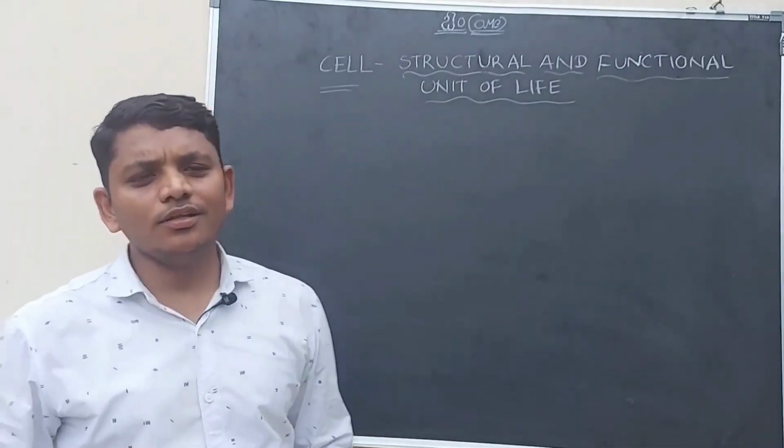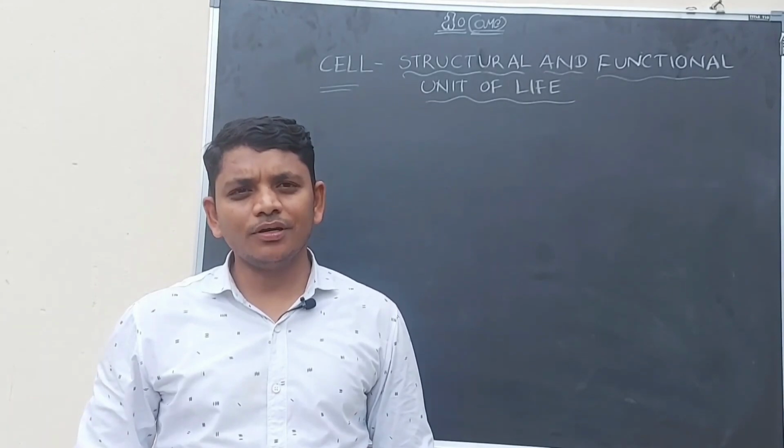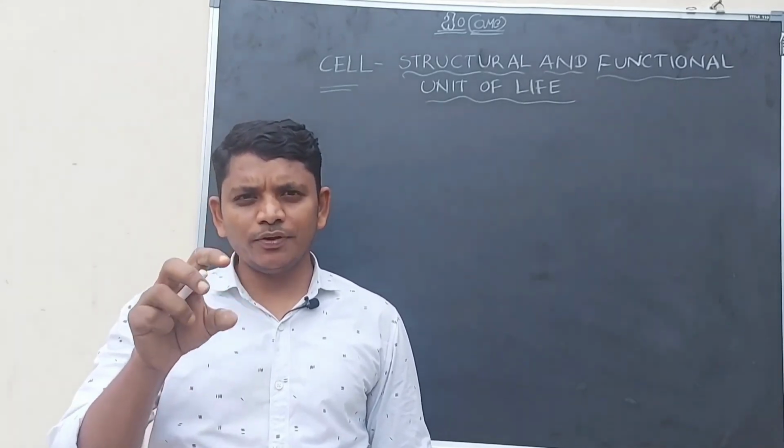Okay. Here in this lesson we have to discuss cell theory. Cell theory is nothing but the fundamental principle of the cells.